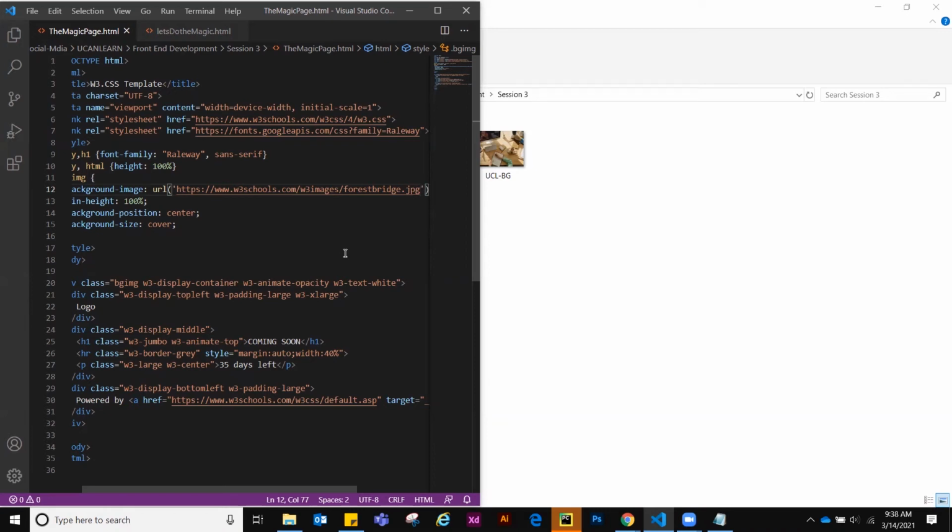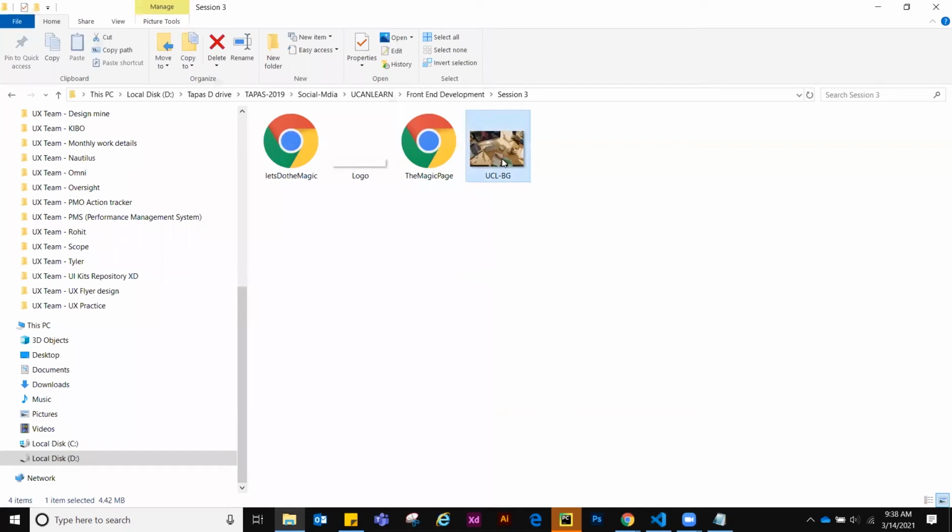Now let's come to the question which Parimal asked. How can we connect this image in my system? What you have to do is very simple. First I will show you the simple thing, then I will explain how the folder structure should be. The simple thing is, suppose I have downloaded this image.